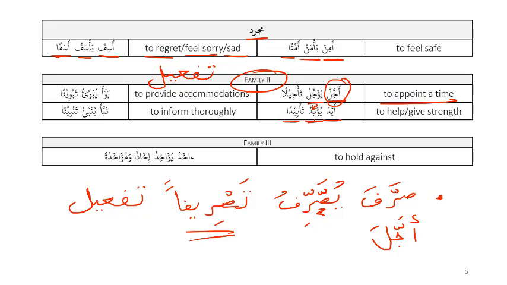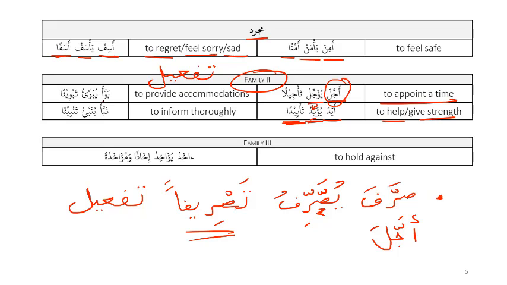When you have this line below the shadda, that means it's a kasra. So ayyada yuayyidu ta'idan means to help or to give strength. Literally this comes from the word yad. Yad means hand. So ayyada means to give a hand or to help somebody, to give somebody a helping hand, which means to help or to give strength.